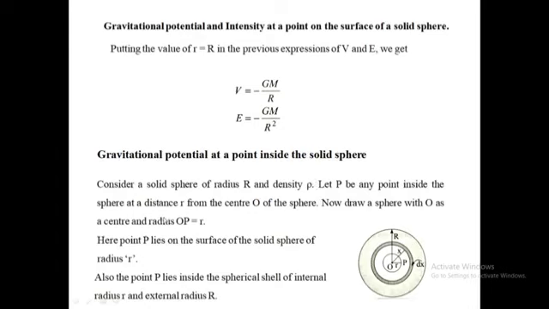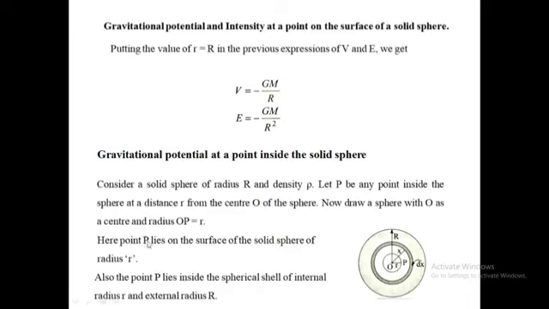Now, the gravitational potential at a point inside the solid sphere. Consider a solid sphere of radius capital R and its density is rho. Let capital P be any point inside the sphere at a distance small r from the center O of the sphere. Now draw a sphere with O as center and its radius OP, where OP is equal to small r.